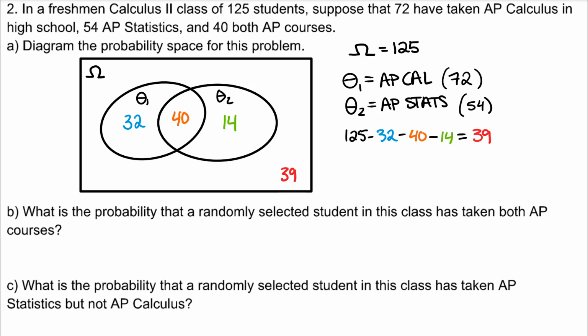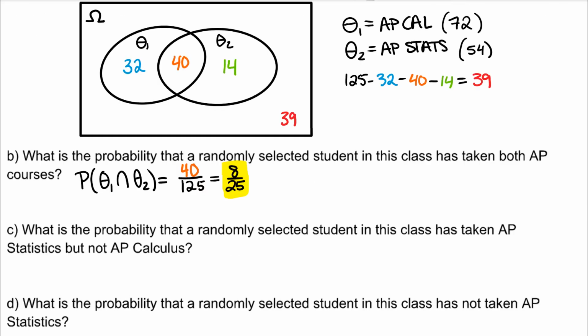Part B, what is the probability that a randomly selected student in this class has taken both AP courses? This is asking for the probability of the intersection, which is 40 students out of the total 125, reduced to get 8 out of 25. Part C, what is the probability that a randomly selected student in this class has taken AP Stats but not AP Cal? This is asking for the probability of theta 2 set difference theta 1, which we already calculated as 14 students out of the 125 total.